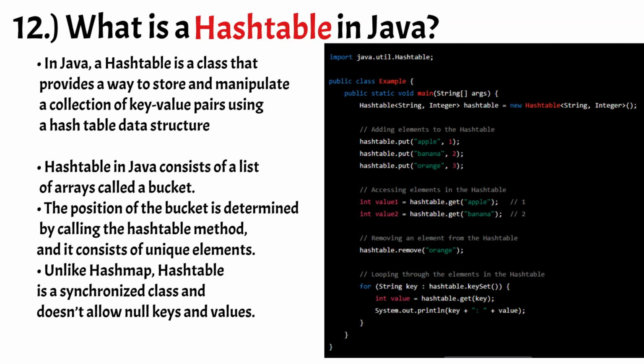The key difference between the hashtable and the HashMap is that the hashtable is synchronized, which means that it is thread safe. This makes it useful for situations where you need to access and modify the hashtable from multiple threads at the same time.